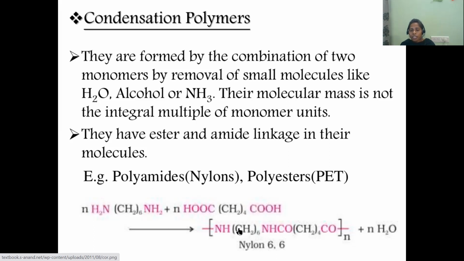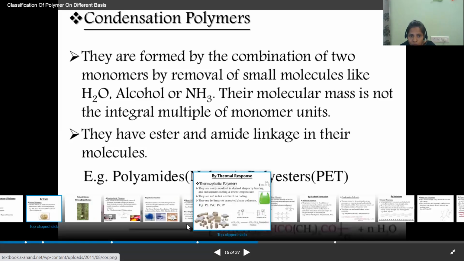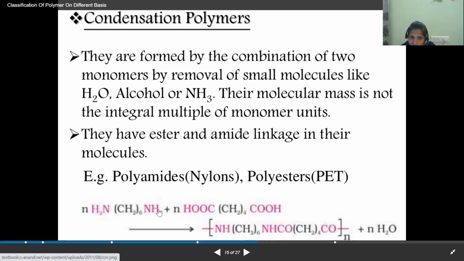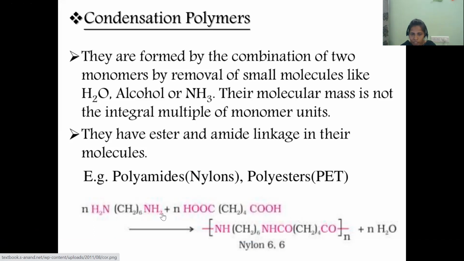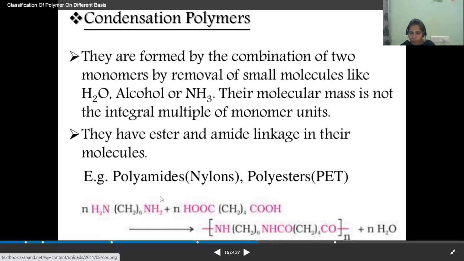So here, these two monomers are adding with each other, and there is a loss of water molecule. How is the water lost? Hydrogen from NH2 and OH from the carboxylic acid are eliminated in the form of a water molecule.